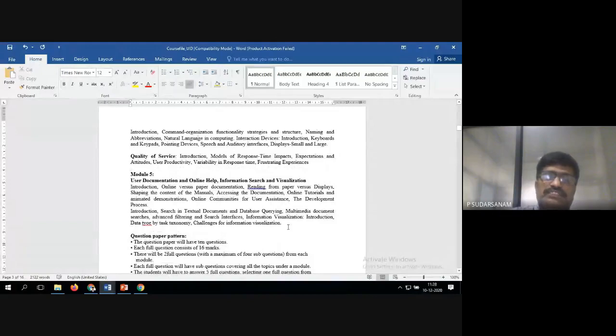If I'm not getting 5 questions, probably I'll get it. One choice will be there in the either-or question; I will not put both questions from this side. So quality of service, user documentation, online help, this one only. This is the 5th unit and the 4th unit's last chapter, called quality of service.